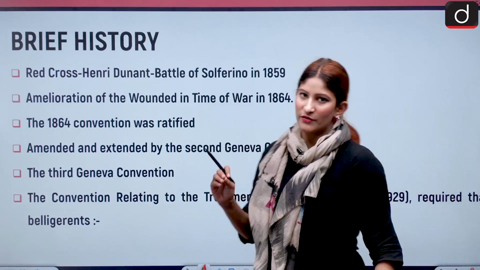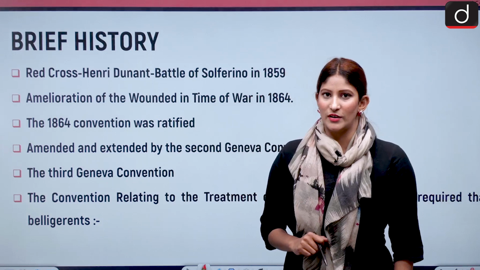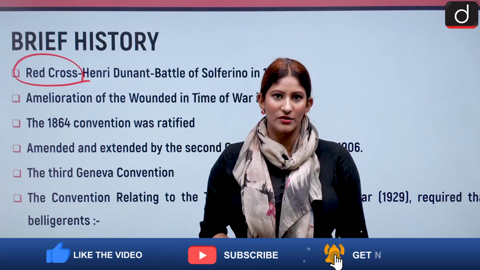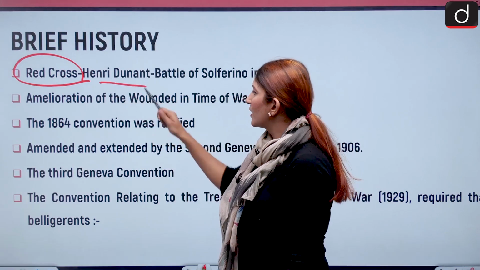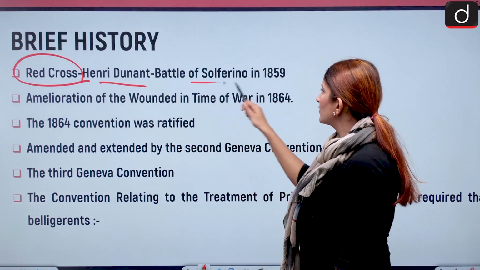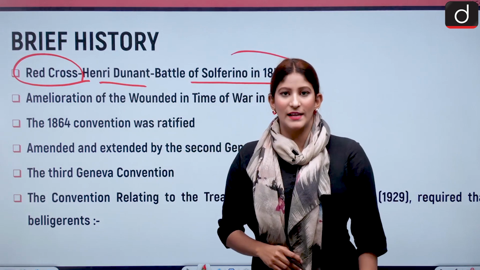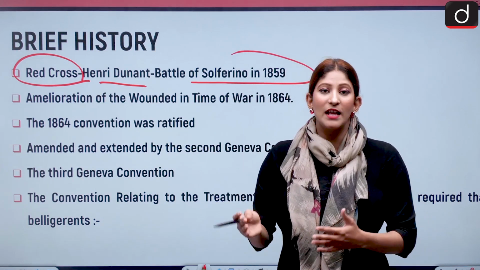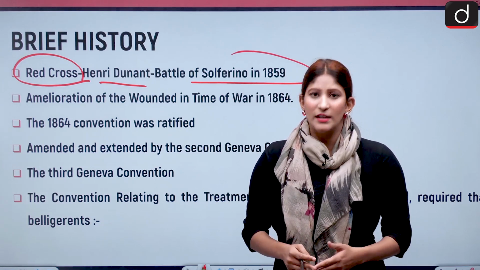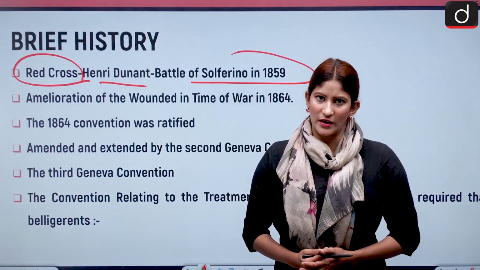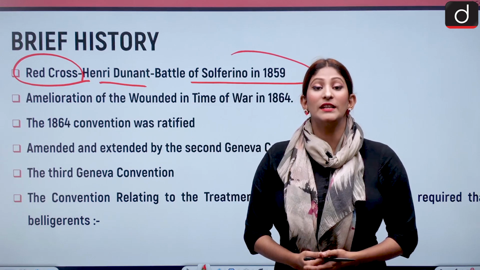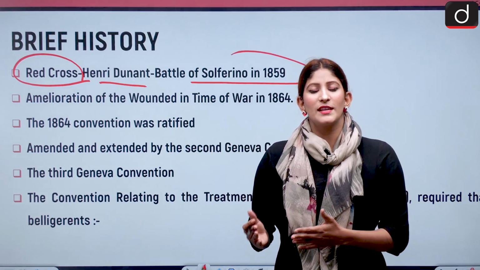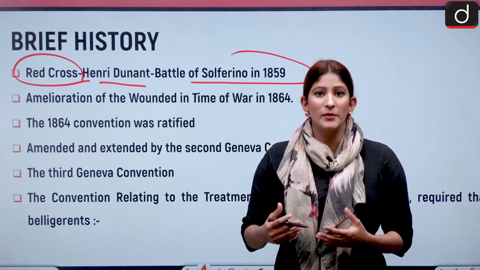If we talk about a brief history of the Geneva Convention, the Red Cross Society is relevant to it. Its founder Henry Dunant visited the Battle of Solferino in 1859 and saw the pathetic condition of the combatants as well as the non-combatants in the war. He thought about bringing in a convention with respect to the conduct of the conflicting parties during a war, so that both combatants and non-combatants can have proper humane treatment.